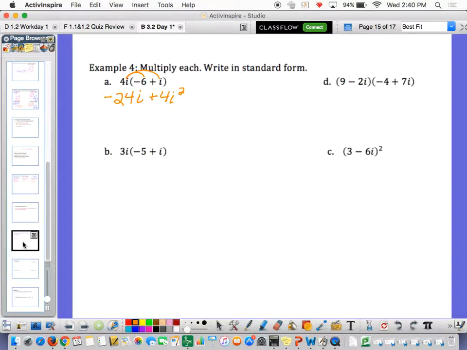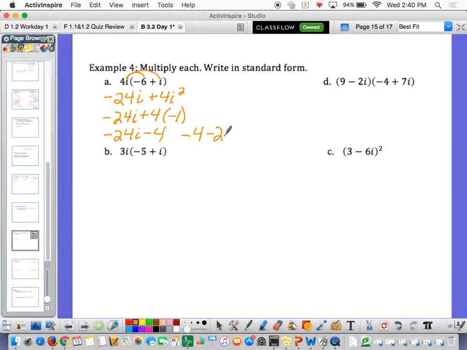Okay, so we know i has a value. So let's replace i squared with negative 1. So negative 24i plus 4i squared, where i squared is negative 1, right? So you've got negative 24i minus 4. If you circled that, that's fine. I am going to put it in standard form, however, so that it's negative 4 minus 24i. Boom. Roasted. Done. So again, treat it like a variable until you see i squared, and then make i squared a negative 1, because that is what i squared is equal to.